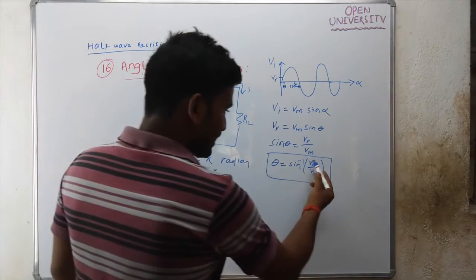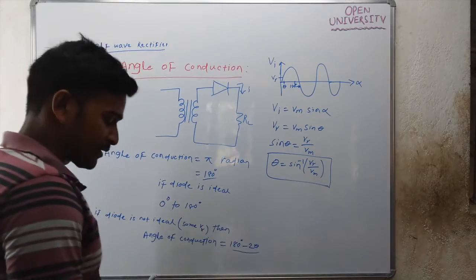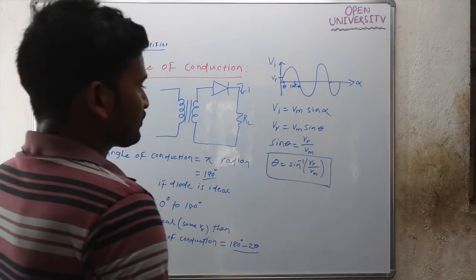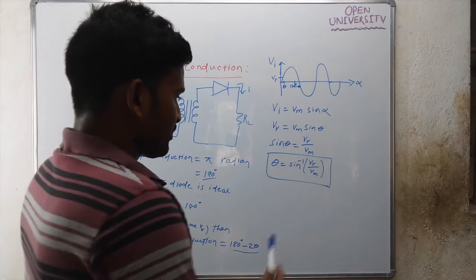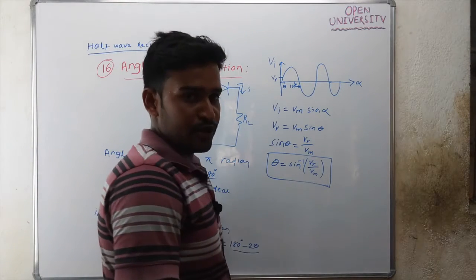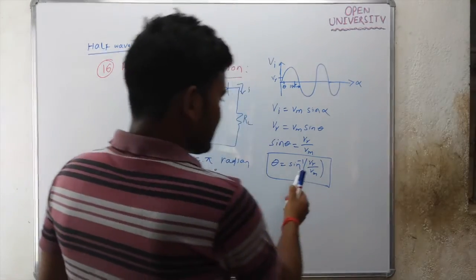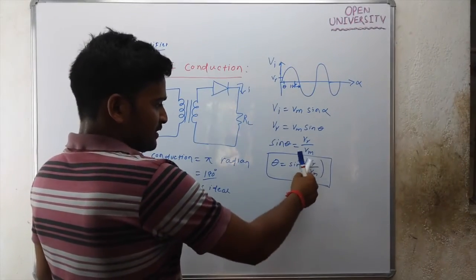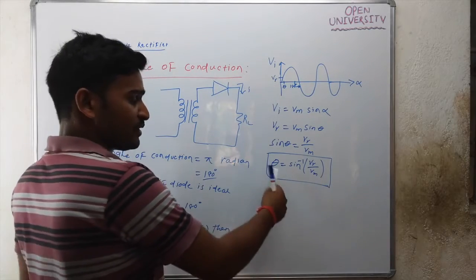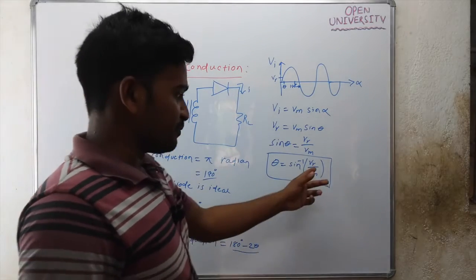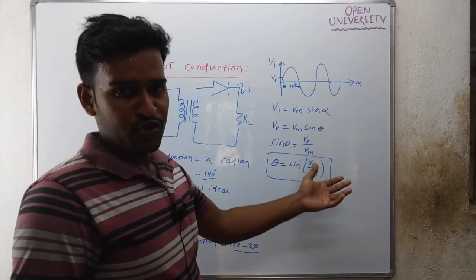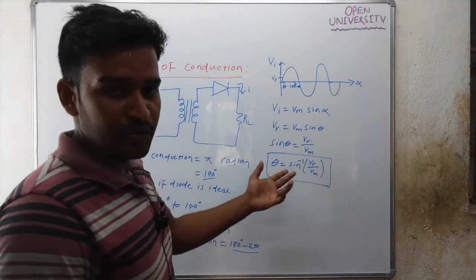What is V gamma? V gamma is the cut-in voltage of the diode. This cut-in voltage for a diode is very small, some 0.2 volt, up to maybe 0.6 or 0.7 volt. Since V gamma is very small, theta will be very small. If V gamma is almost 0, theta will be almost 0.